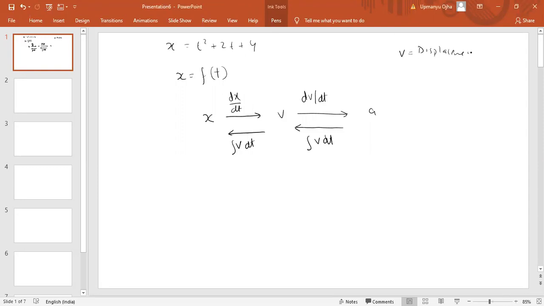In that case, displacement was constant. But here we cannot use this formula, displacement by time, because displacement is variable here. Variable means it depends upon t. So if we have to get velocity, then we have to differentiate this.